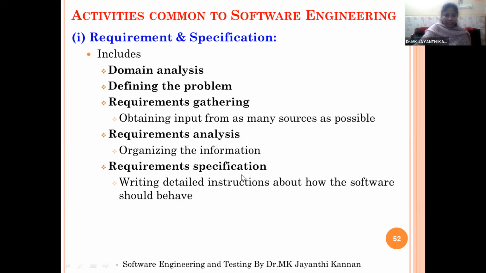It means writing detailed instructions about how the software should behave. So these are the various textual or algorithmic statements which give a solution for your overall project. You got the idea of what the requirements or specification analysis is? So this is your first step.